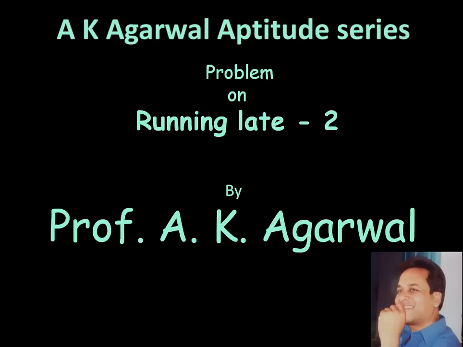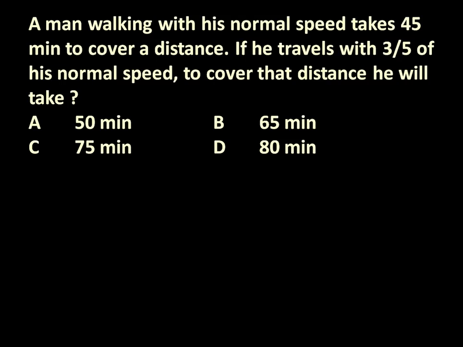Friends, in this session we are going to learn a technique for solving a problem on running late. Here the given problem is: a man walking with his normal speed takes 45 minutes to cover a distance. If he travels with 3 by 5 of his normal speed to cover that distance, he will take how much time? Miss, if he is traveling with normal speed, he takes 45 minutes. If he travels at 3 by 5 of his normal speed, how much time will he take to cover the same distance? Okay, let us solve this problem.